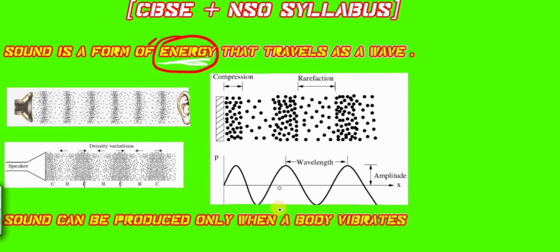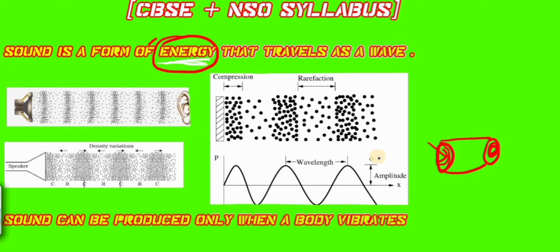Sound can only be produced when a body vibrates. In the animation we saw that the air molecules only started vibrating when the object vibrated. If you hit a drum and touch the membrane after hitting it, you can see that the membrane vibrates, that skin vibrates. What is the membrane of the drum? If this is the drum and I hit it here, this is the membrane part of the drum. We will see that the membrane vibrates to produce the sound. So sound can only be produced when a body vibrates.